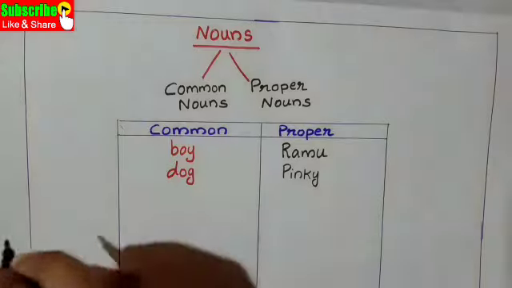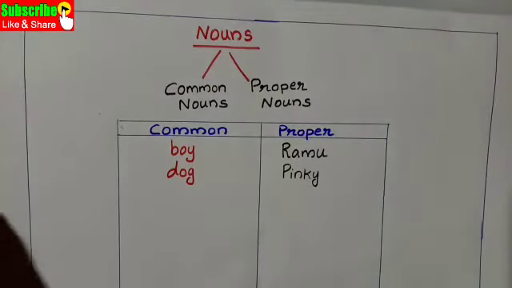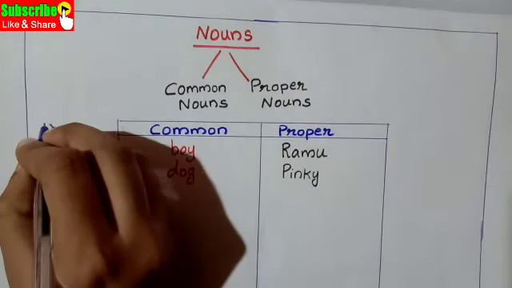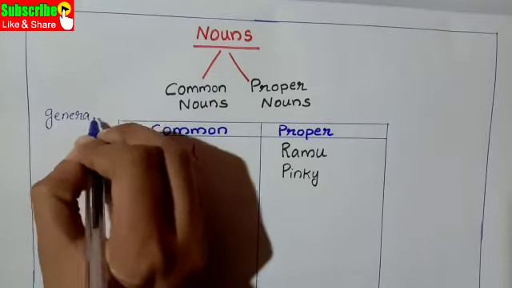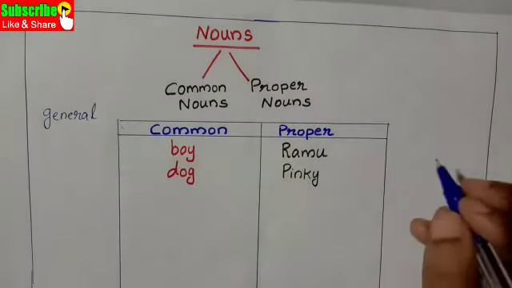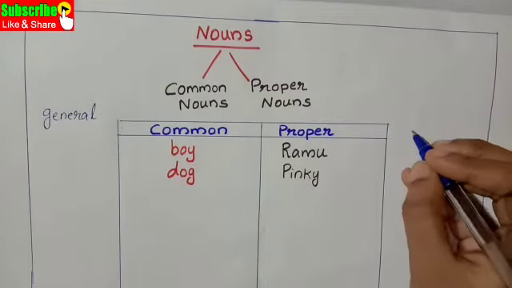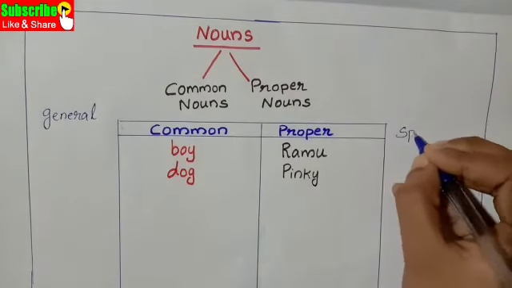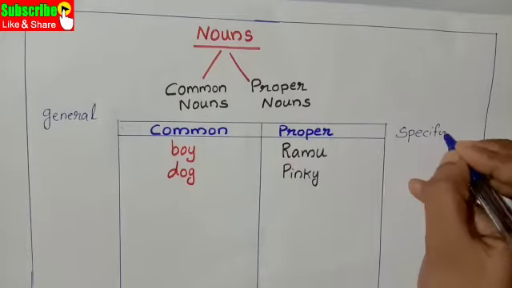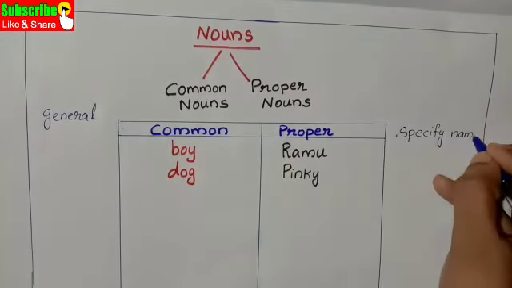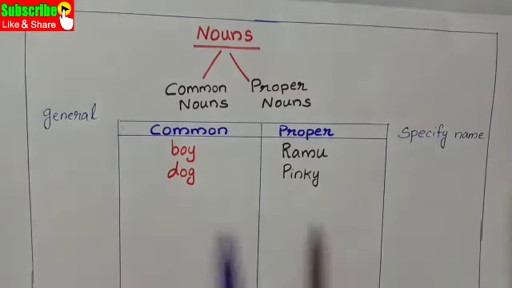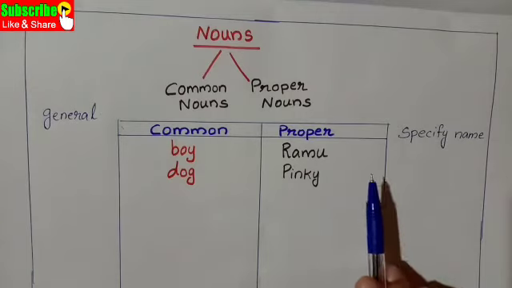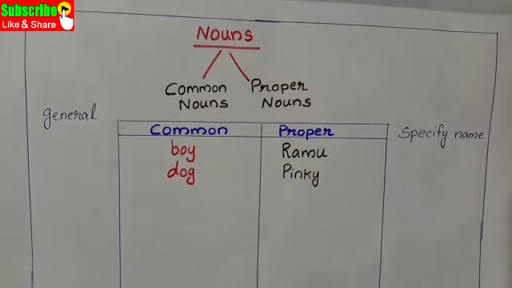Common noun means general names. General name is common. Proper means specify name. Common name means general name. Proper means specify name.